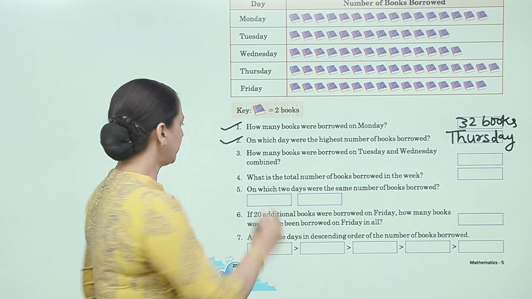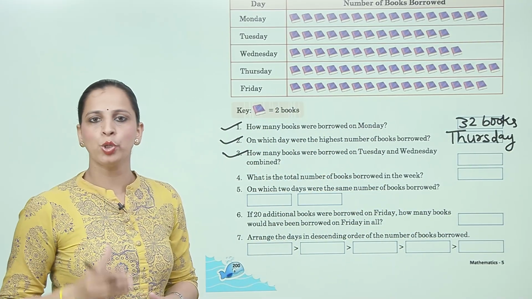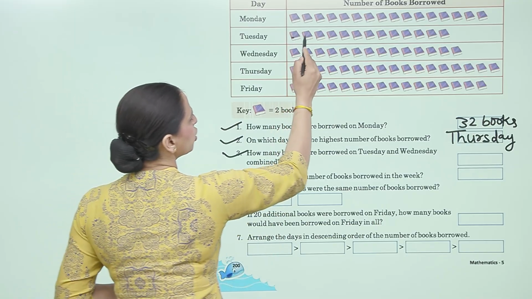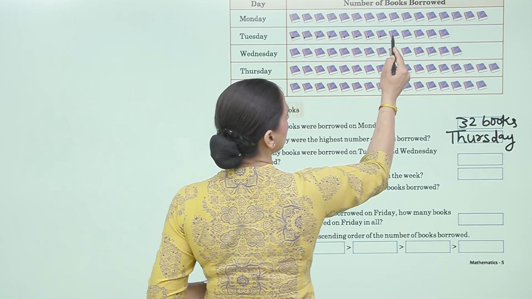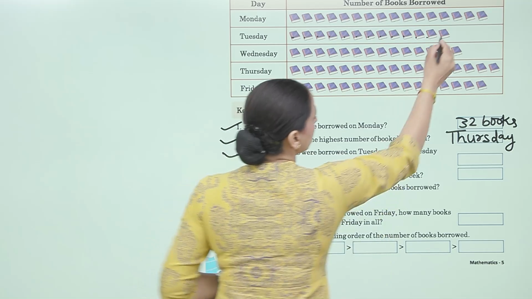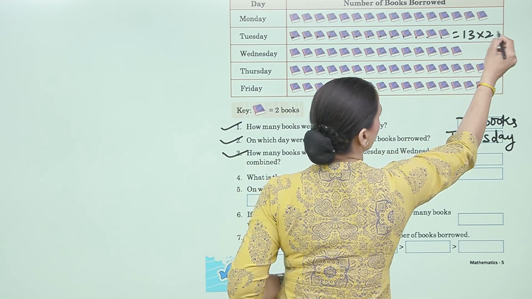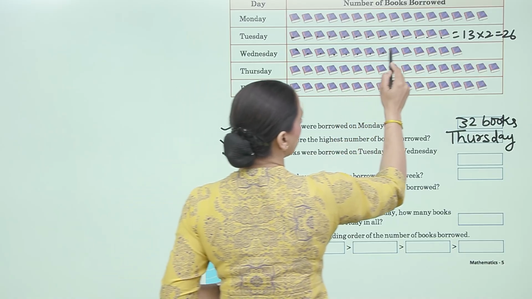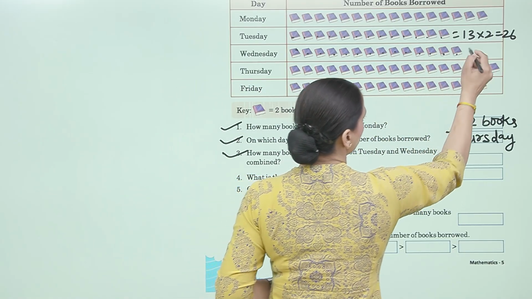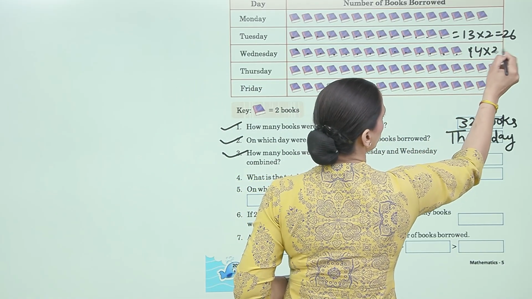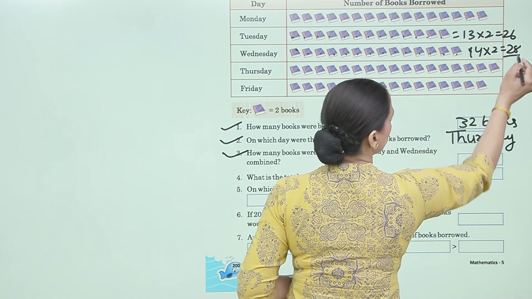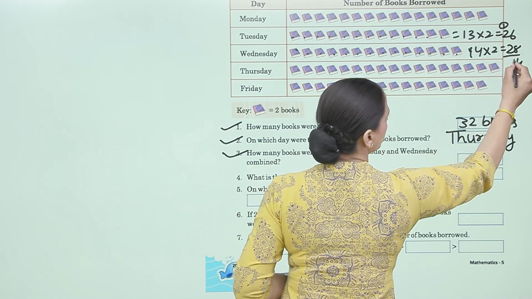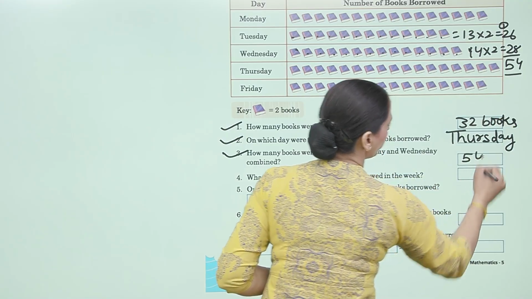Now next, question number 3. How many books were borrowed on Tuesday and Wednesday combined? Tuesday is 1, 2, 3, 4, 5, 6, 7, 8, 9, 10, 11, 12, 13. 13 multiplied by 2 is 26, and Wednesday 1, 2, 3, 4, 5, 6, 7, 8, 9, 10, 11, 12, 13, 14. 14 multiplied by 2 is 28. So total is 6 plus 8 is 14, 4 carry 1, 2 plus 2, 4 plus 1 is 54.